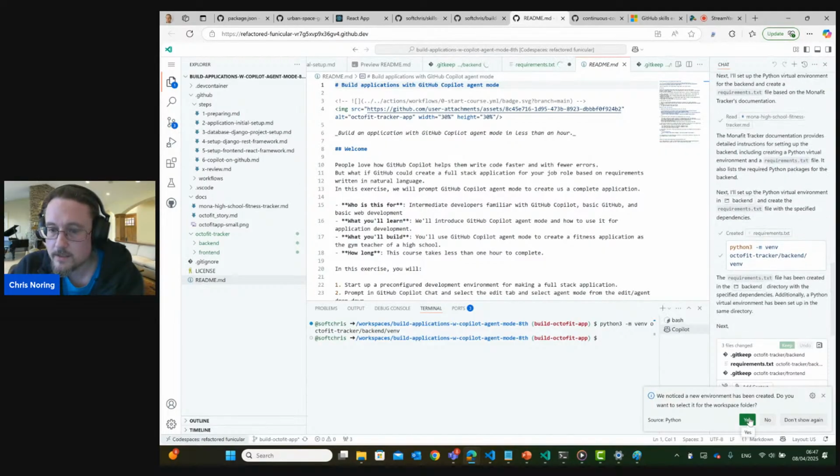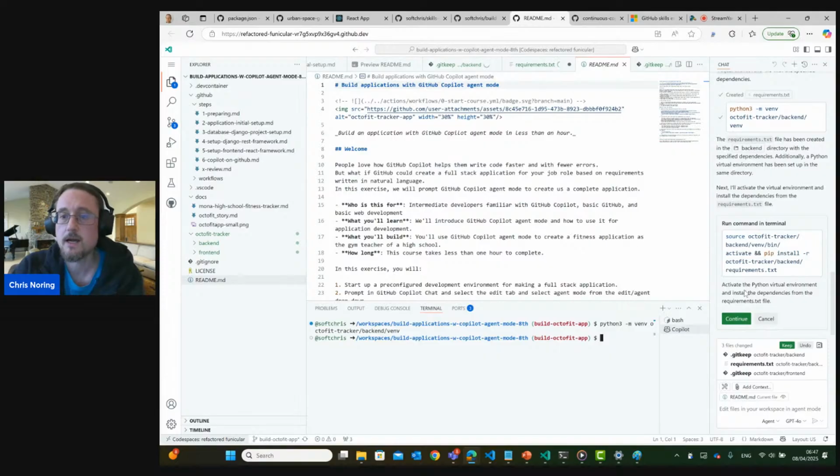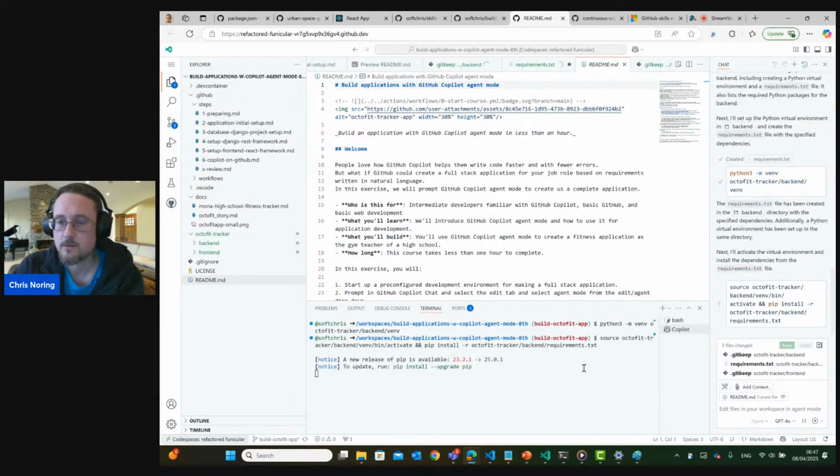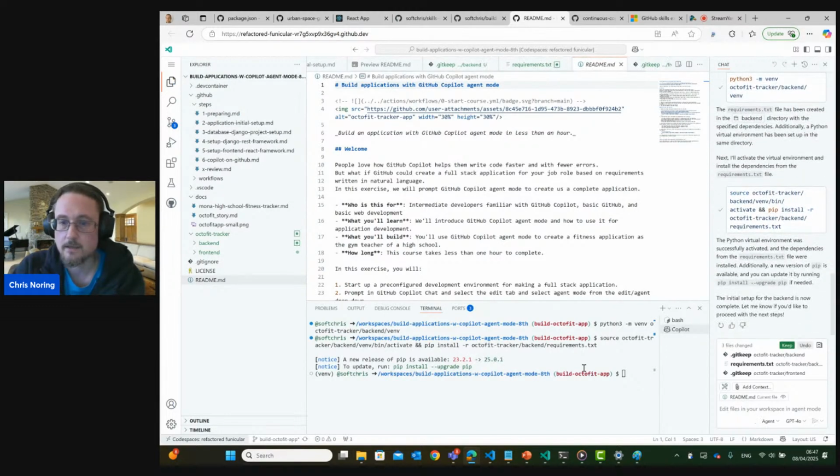Right. So now it's saying I've been creating this environment for you, and it just wants to activate the environment. That's what the source command is doing. And then it also wants to do a pip install, which means that it will now install all the dependencies. So we're going to hit continue on that. And now it kicks off an installation, I believe. So now we are inside of our virtual environment. We see that through the venv here that we have stepped into that. To update pip install.